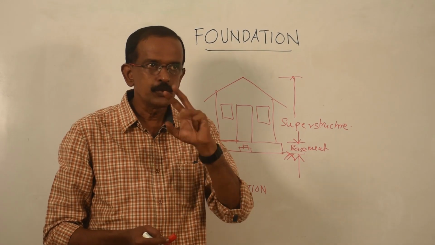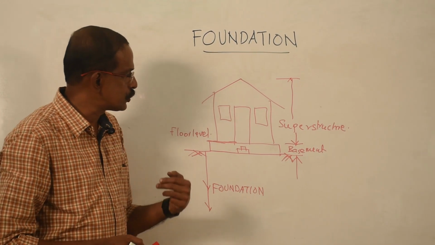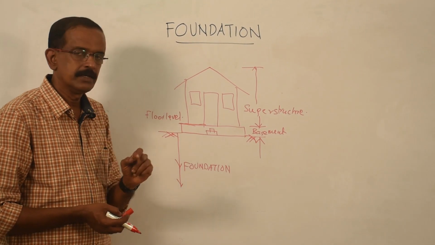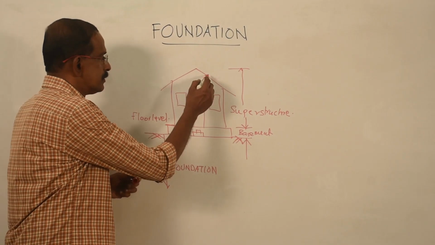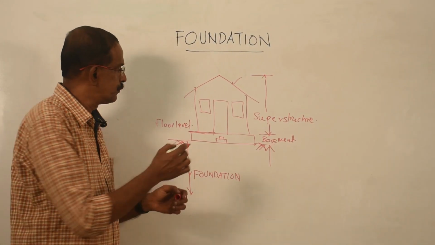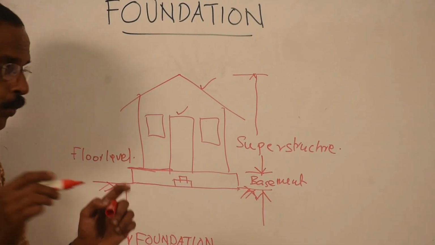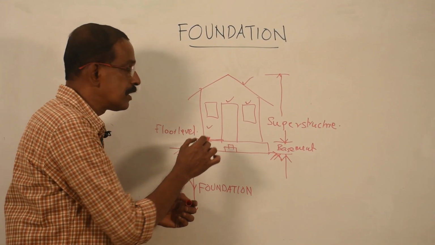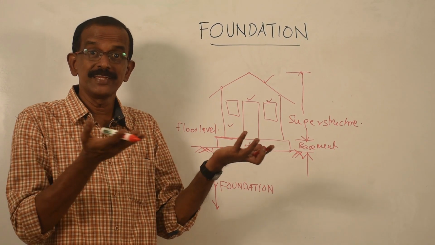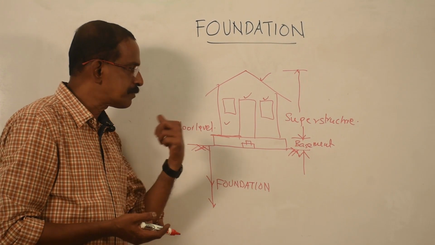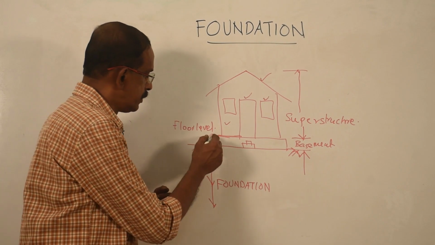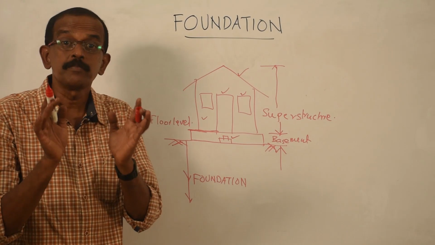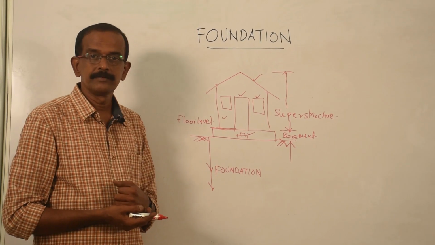Now, can you say what are the parts of the building coming in superstructure? By seeing this figure, you can immediately say this is one part, that is the roof. This is another part, the door. This is another part, the window, and this is another part, the wall. So these are the parts coming in the superstructure. Now what are the parts coming in the basement? Flooring, steps.